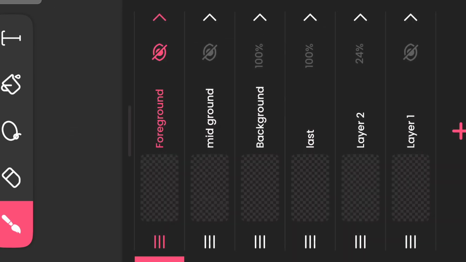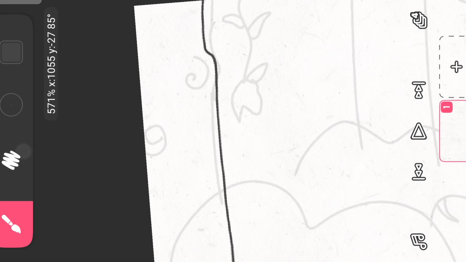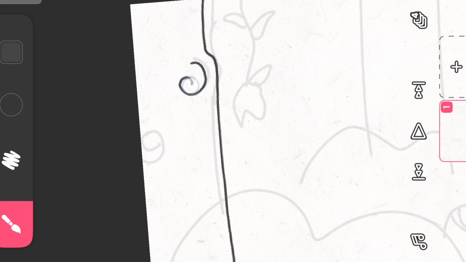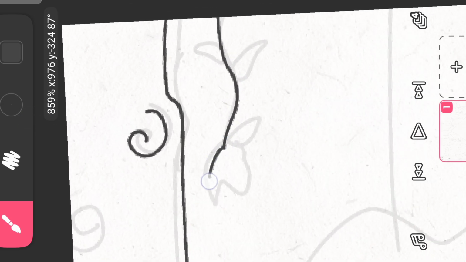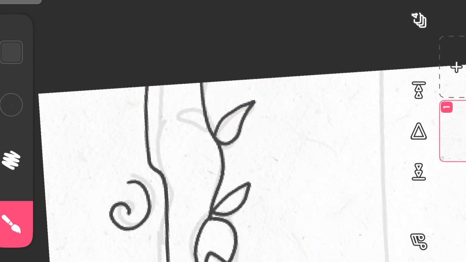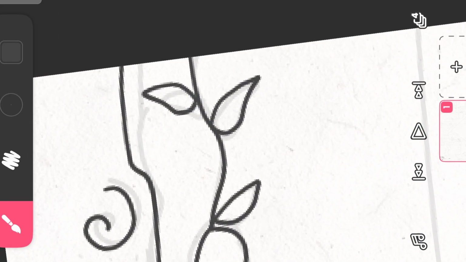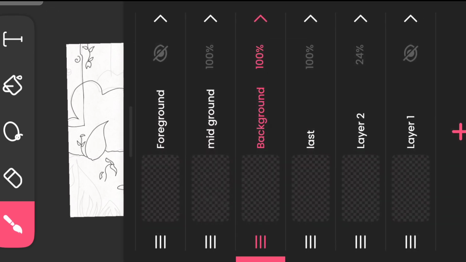We have already drawn the objects of the middle ground as well, so now we will move to the background. We will draw some trees and twigs in the background as well. The line work for our foreground, middle ground and background is complete, and now we will start doing the colors.